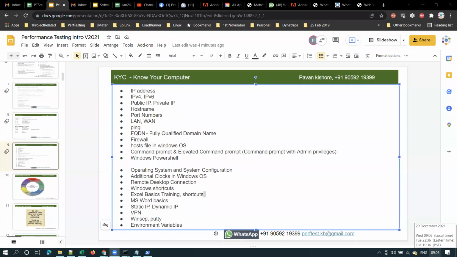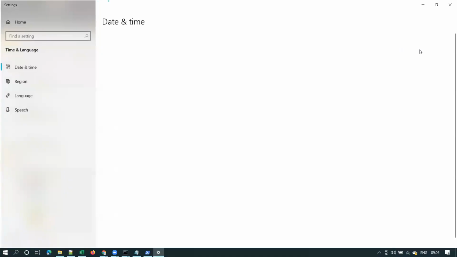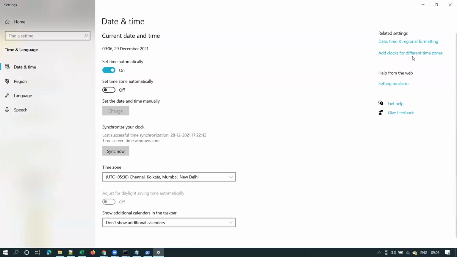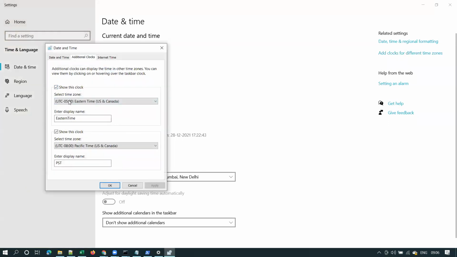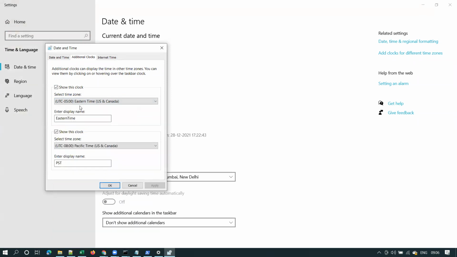Just right click on the date and time, and here you can see Adjust date/time. In that particular window, you will see these additional clocks, to add clocks for different time zones. By default, this will be unchecked. You just check Show this clock, and you can select whatever time zone you want to see every time. You can select the corresponding time zone and give some name here like Eastern time, PST, and so on. This will be useful more when we are working on US projects or UK projects, right?